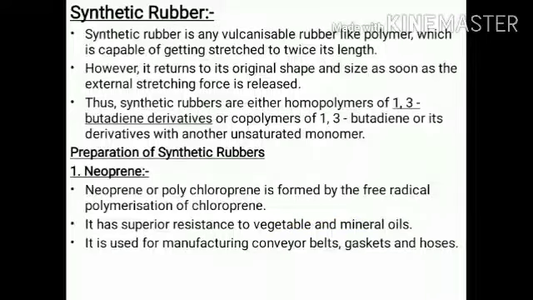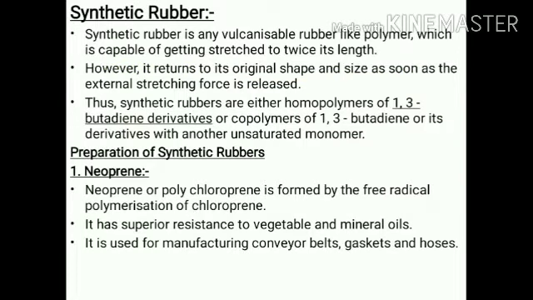Now, synthetic rubber. Synthetic rubbers are those rubbers which are made by human beings, while natural rubber is obtained from nature, like latex from plants. A synthetic rubber is any vulcanizable rubber-like polymer which is capable of getting stretched to twice its length.